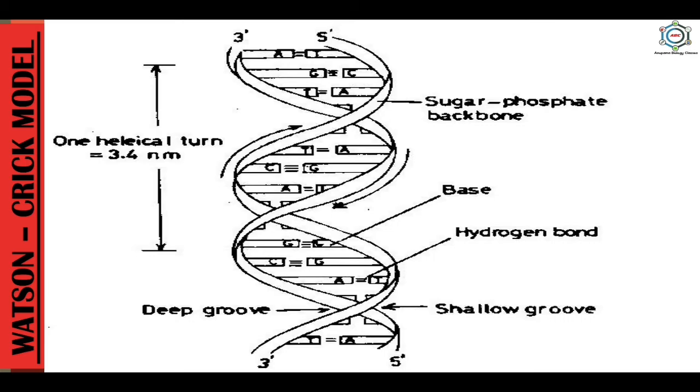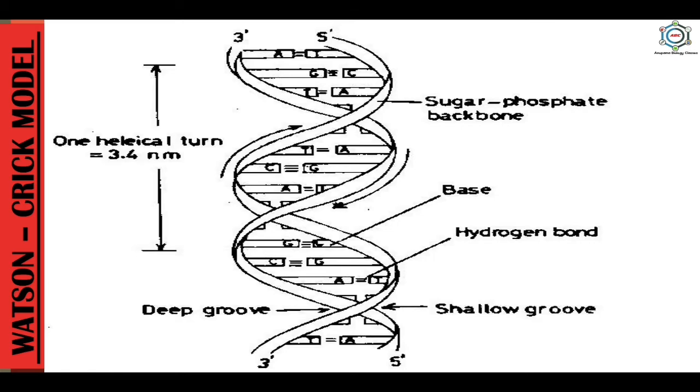The double helix is of constant diameter of 2 nanometers or 20 angstrom and has a major groove about 22 angstrom wide and a minor groove about 12 angstrom wide alternately. One complete spiral turn of the helix is 3.4 nm or 34 angstrom long and has 10 base pairs.